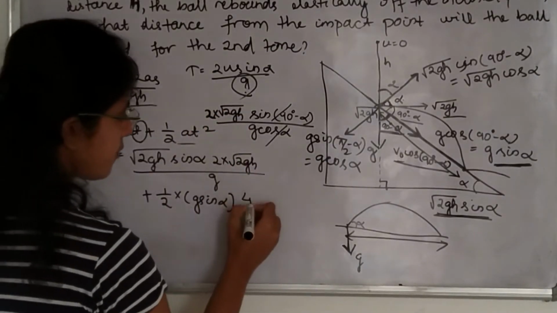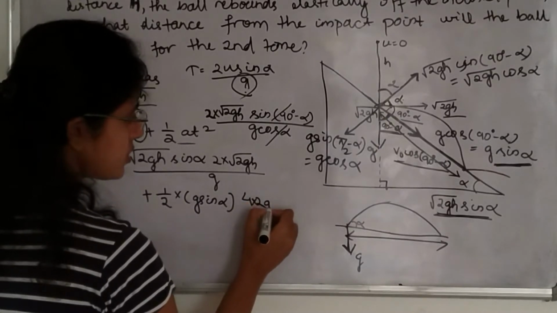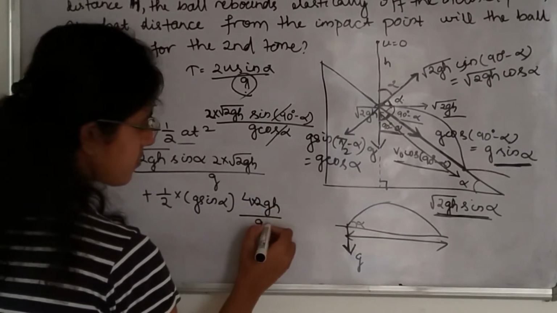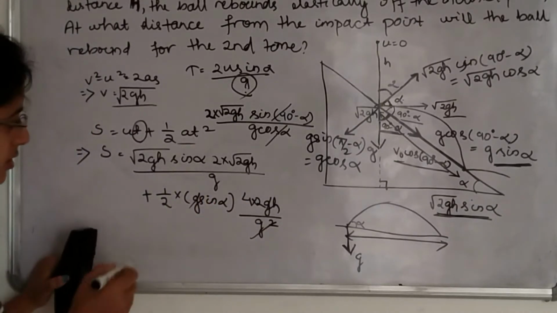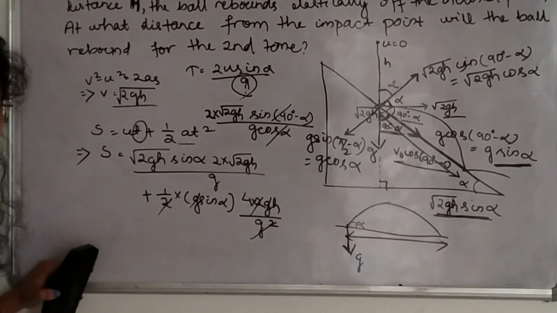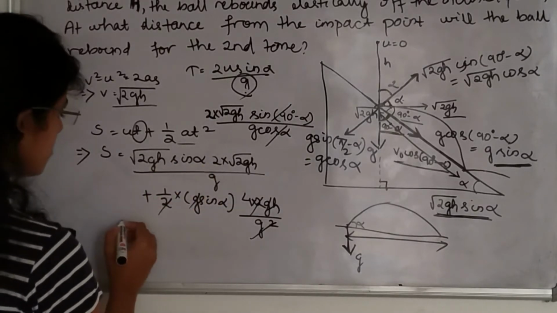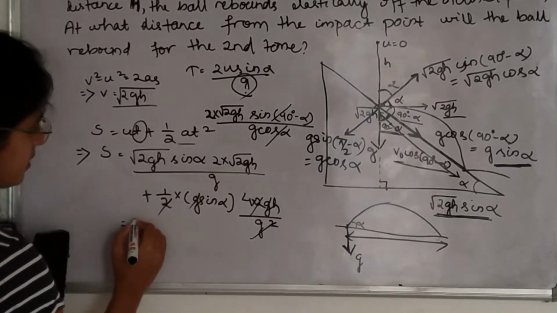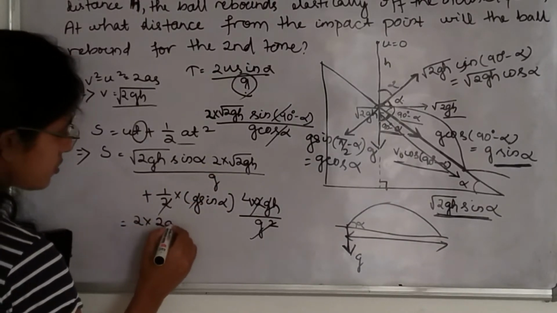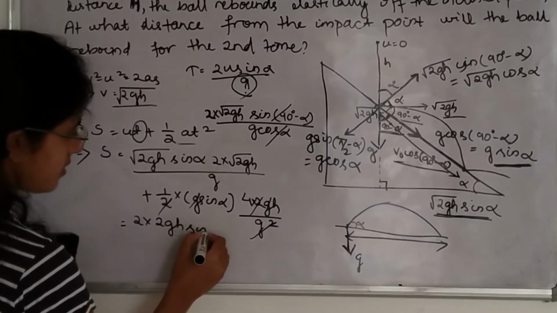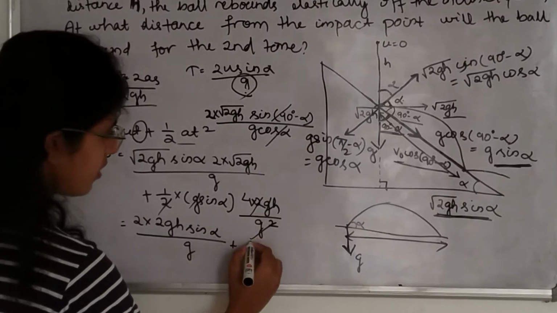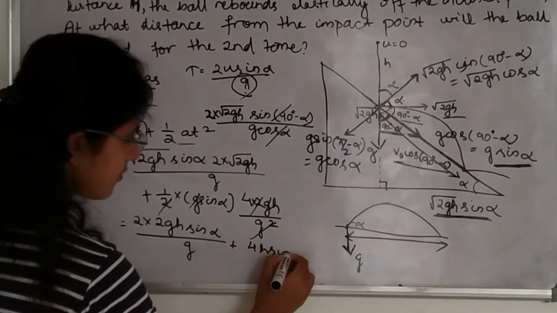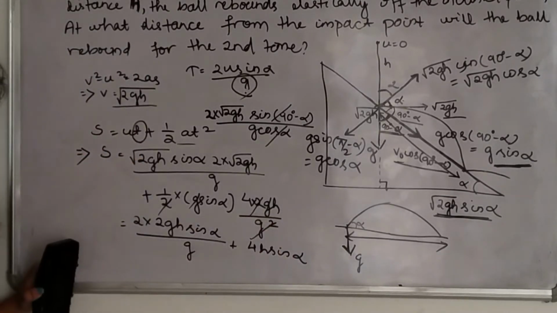So this will be 4 into 2gh divided by g square. So g square, g cancel out, 2 into 2 cancel out. And here also you can see this will be 2 into 2gh sin alpha divided by g, plus here 4h sin alpha. So g cancels out.